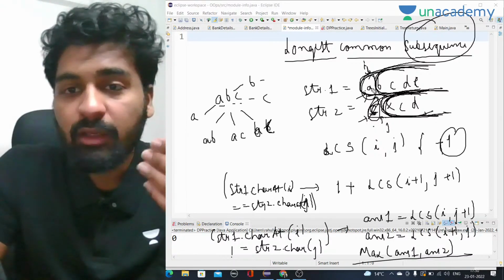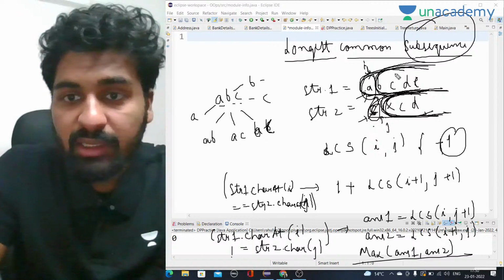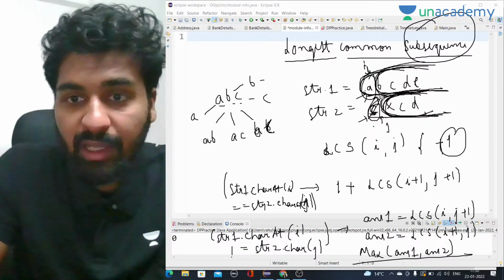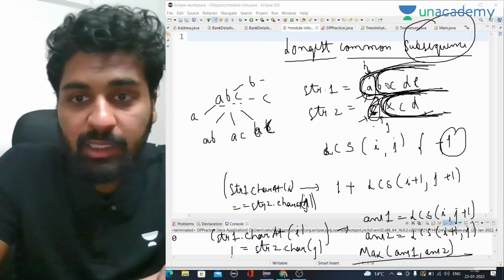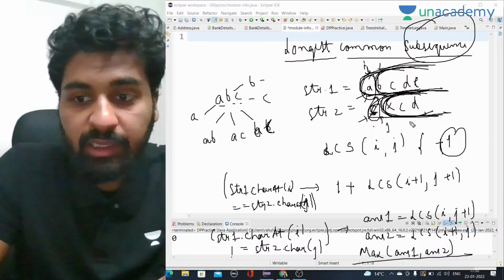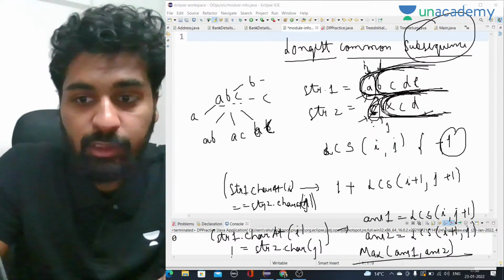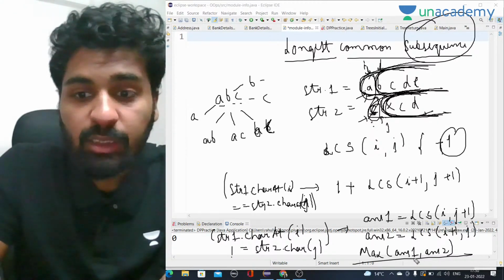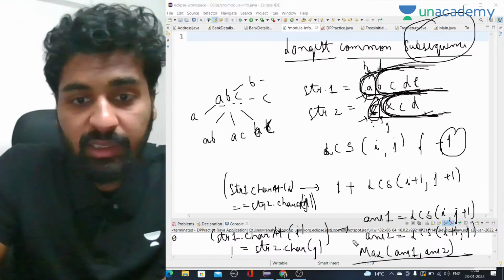In the second case, we excluded, or you can say we removed, A. We haven't taken A into our answer. We have taken this part of the first string and the whole second string. That is i plus 1 and j, starting from j and here i plus 1. And we have to take the maximum of answer 1 and answer 2. These are the two cases possible.